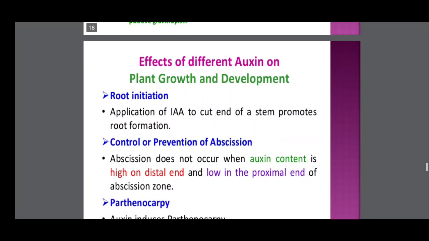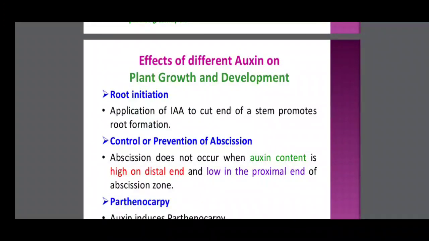So effects of different auxins on plant growth and development continue. Root initiation. Application of IAA to cut end of the stem promotes root formation. This root application is very useful in agriculture and horticulture divisions. So mostly IBA is the most powerful synthetic auxin to produce roots for stem cuttings.